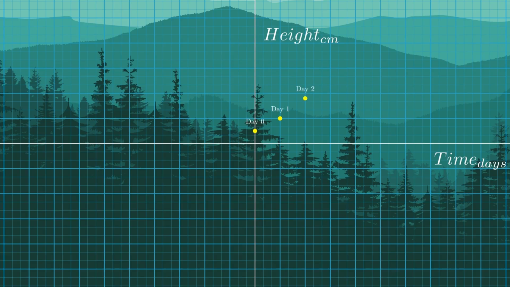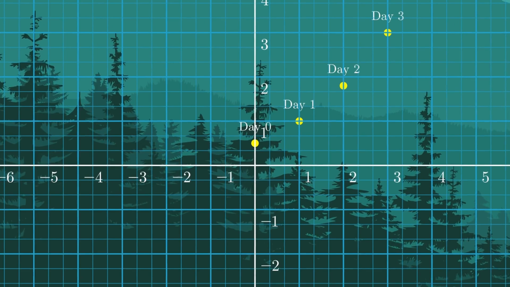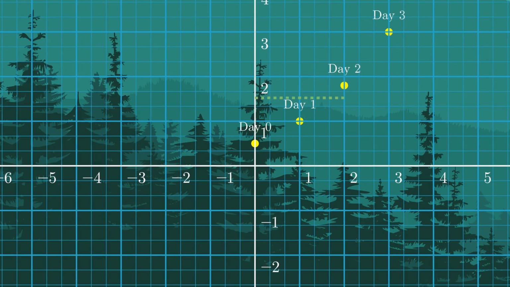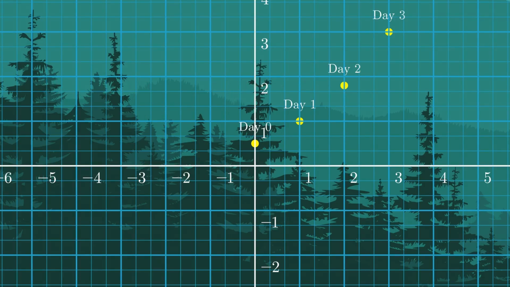On measuring the plant's growth over a couple of days, we now have a set of observations. Based on these observations, we can start seeing how much the passing of each day affects the plant's growth. This change in one variable with respect to another is the slope. Simply put, the rise of a variable on the y-axis divided by the run on the x-axis gives us the slope, which is also referred to as m. Now that we have a bunch of data points, we can perhaps start predicting the plant's growth instead of having to record it each day.